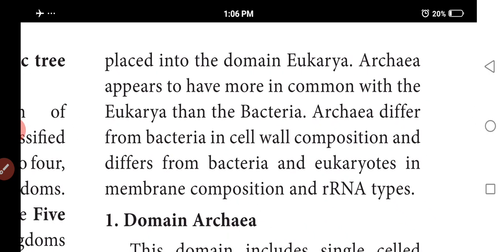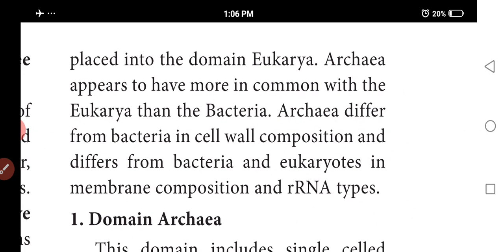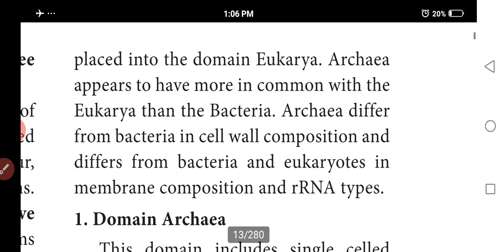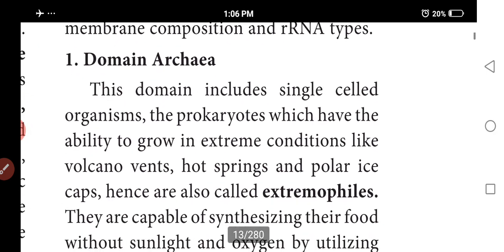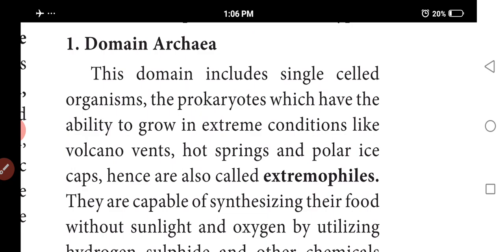So placed on this domain Eukarya, archaea appears more common with the eukarya than bacteria. Archaea differ from bacteria in cell wall composition, RNA types, and ribosomal types. First we discussed this domain archaea. Already we discussed prokaryotes, which can be divided into archaea and bacteria.